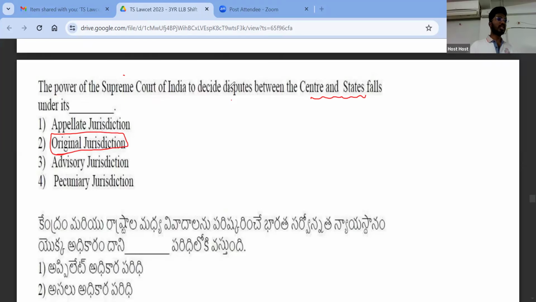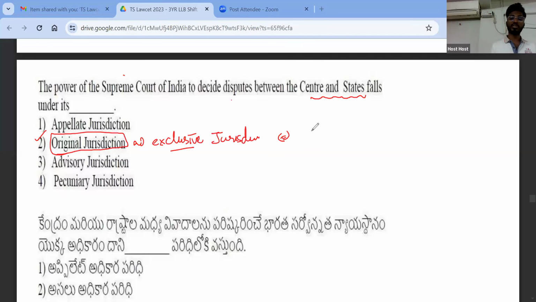Original jurisdiction is that whenever there is a dispute between center and state, they can directly go to the Supreme Court, right? And this is original and exclusive jurisdiction, I would say. What do you mean by original and exclusive jurisdiction? It means that exclusive, only to the Supreme Court they can go, not to the high courts, right? Original jurisdiction is there under Article 131.